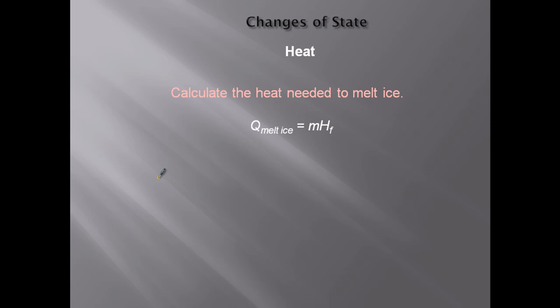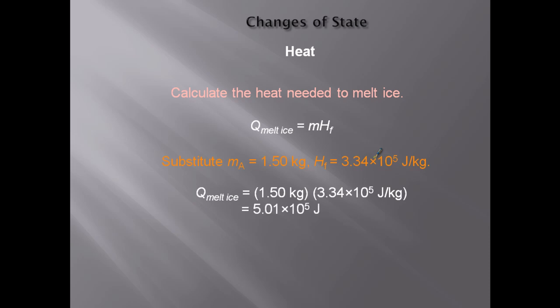Alright, so the heat needed to melt the ice is pretty easy. 1.5 kilograms of ice, and the heat of fusion of water is 3.34 times 10 to the 5th. Multiply those two together, and you get 5.01 times 10 to the 5 joules. Oftentimes it's easier to convert this to kilojoules, so that's 501 kilojoules.